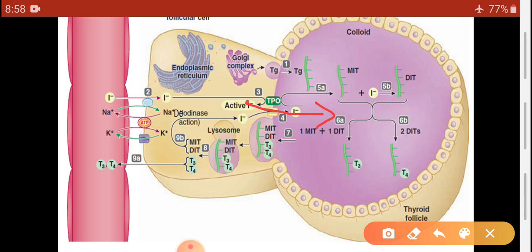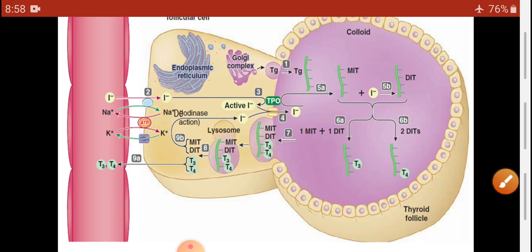fifth stage was the iodination of the tyrosine. That means iodine combines with the tyrosine and forms the molecules iodotyrosine or monoiodotyrosine. Like that, many other coupling reactions take place and will form DIT, T3 and T4 and RT3.